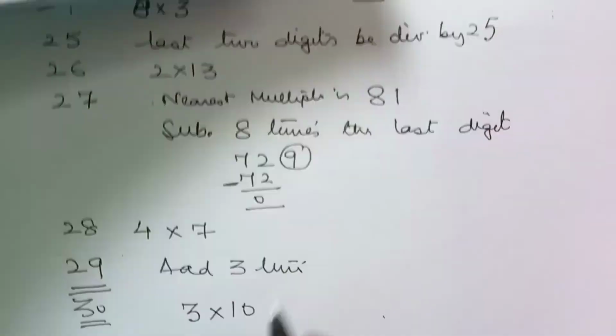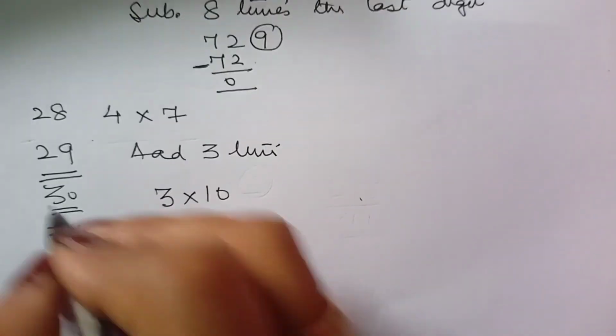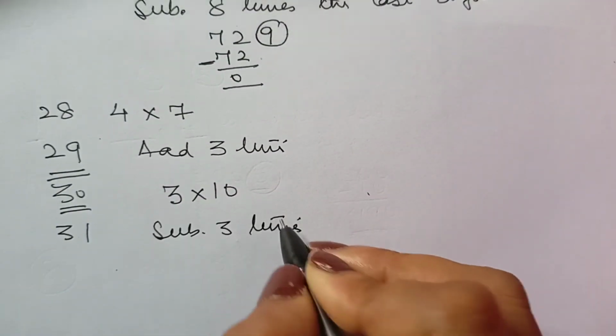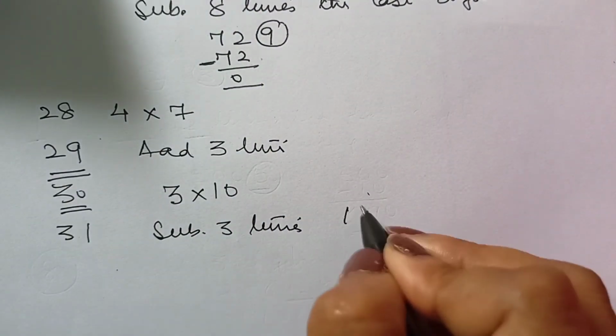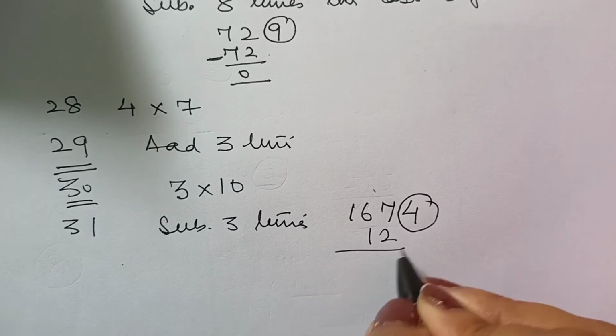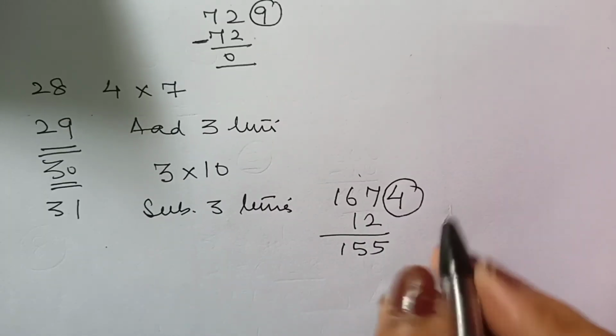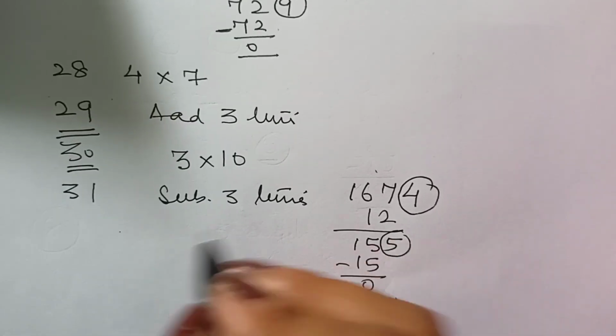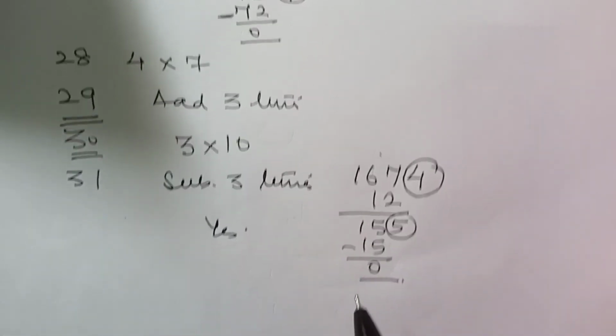Okay. Let me take an example over here. For 31, you will subtract 3 times the last digit, and say the example is 1674. Subtract 3 times 4, that is 12, giving 155. You may repeat the procedure. Subtract 3 times 5, that is 15, I get 0. So yes, it is divisible by 31.